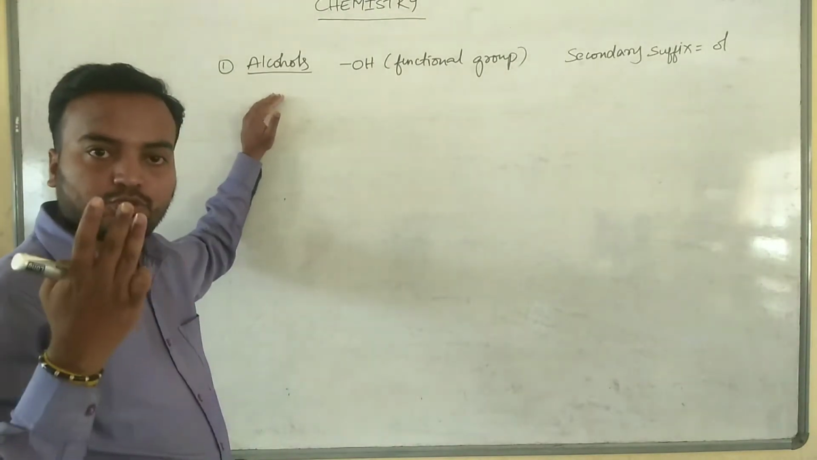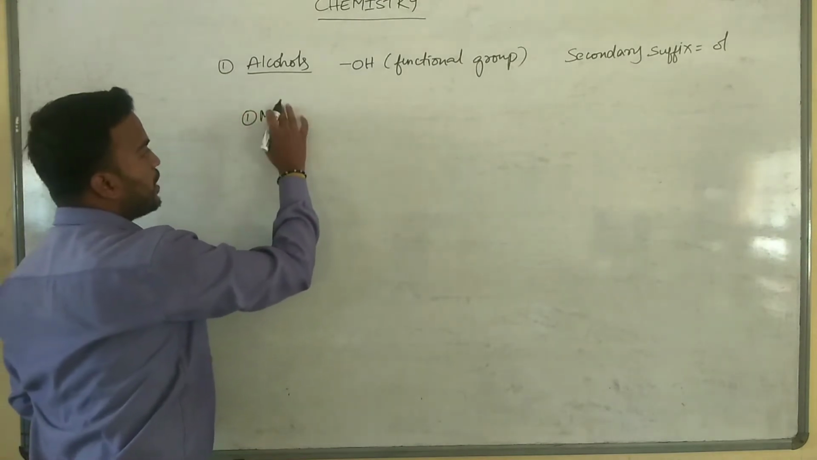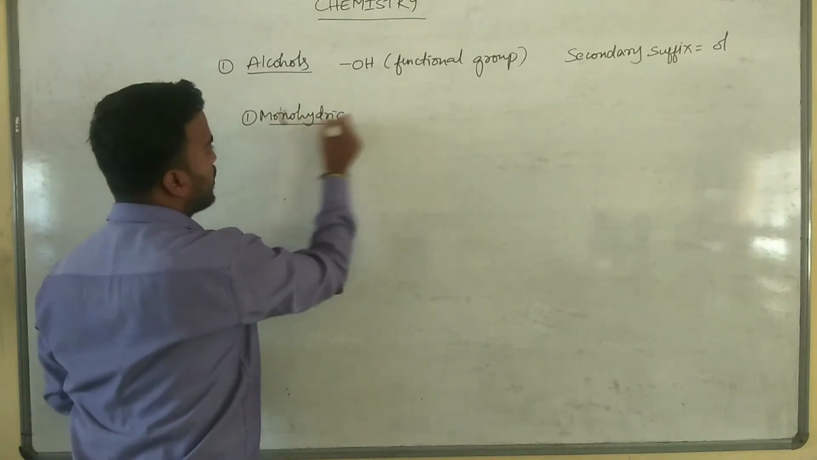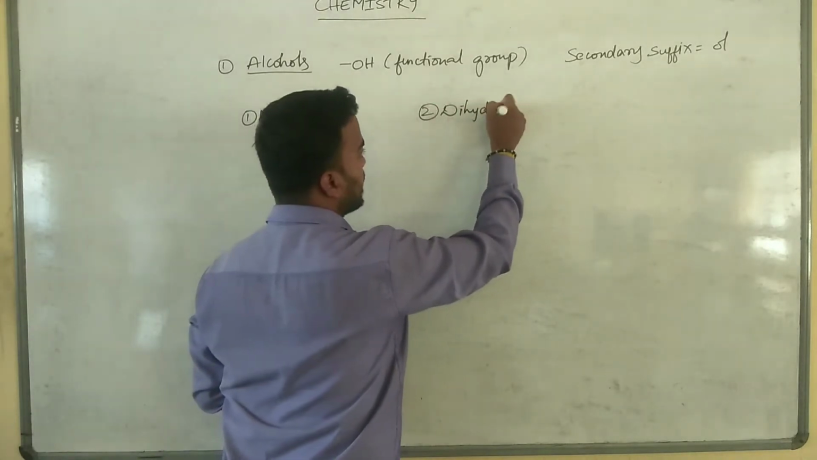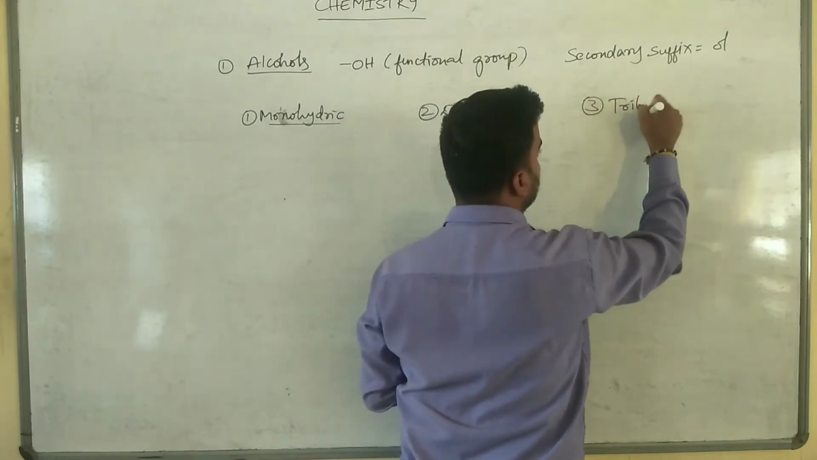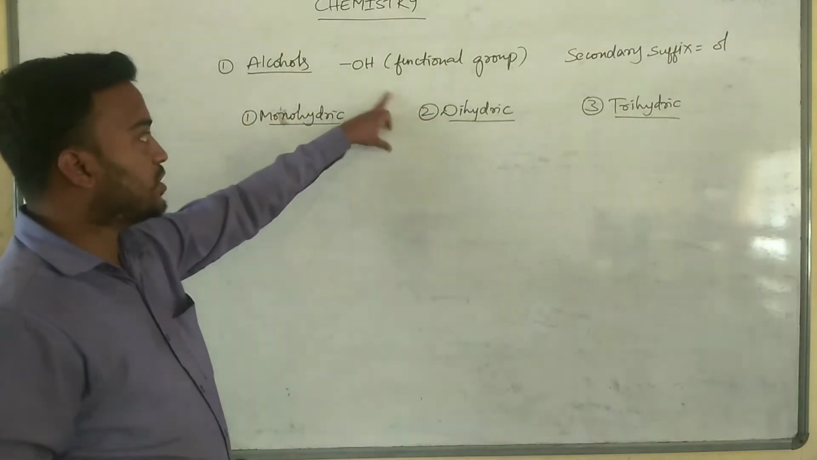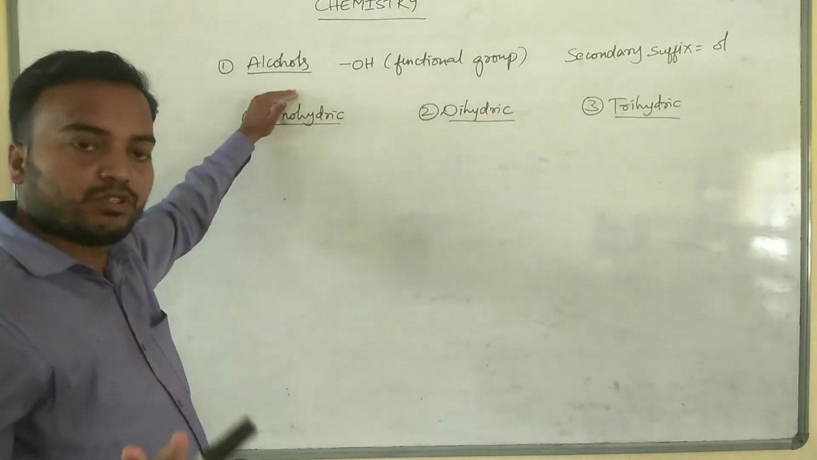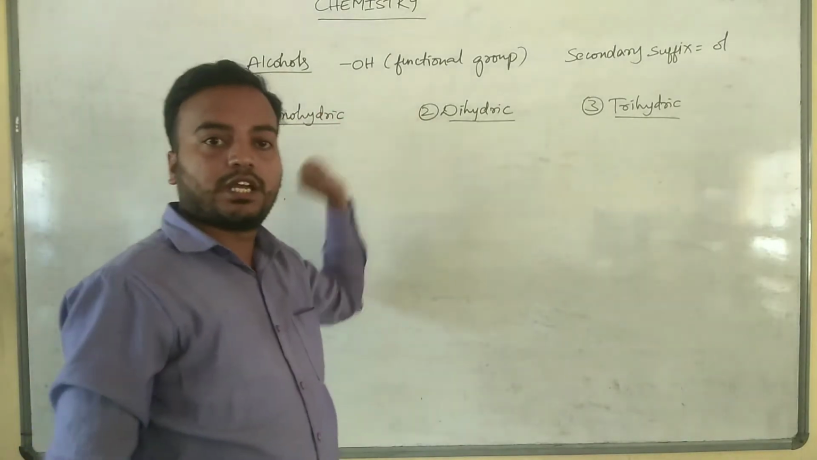Alcohols are classified into three types. First one, monohydric alcohols. Second one, dihydric alcohols, and the last one is trihydric alcohols. Alcohols have functional group OH and the secondary suffix is OL. Alcohols are classified into three types: monohydric alcohols, dihydric alcohols and trihydric alcohols.